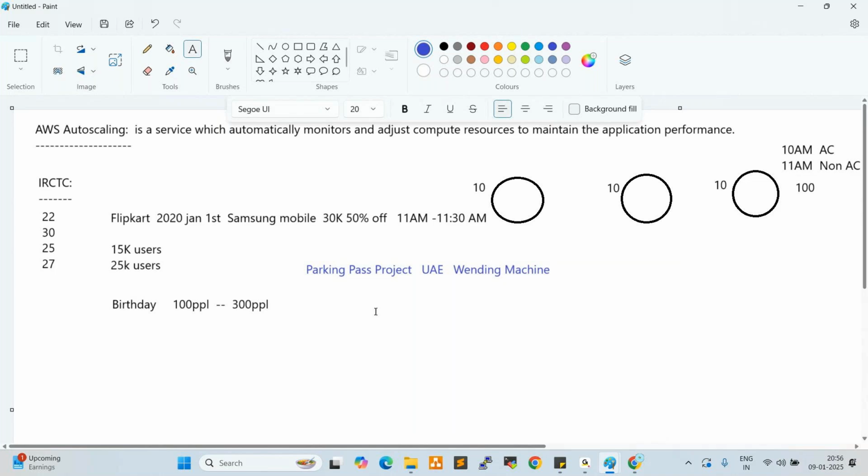So how do we configure this? Normally at New Year time, festival time, and weekends, people go to hotels, shopping, and outings, so the requests drastically increase.